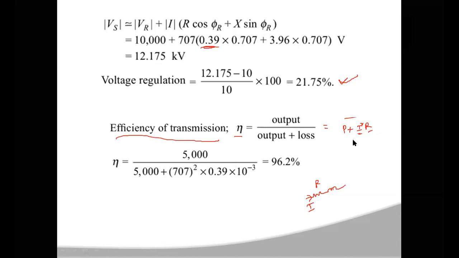Power P is 5000 into 10 cubed. So efficiency is 5000 into 10 cubed, divided by 5000 into 10 cubed plus 707 squared into 0.39. The percentage efficiency you get here is 96.2%.